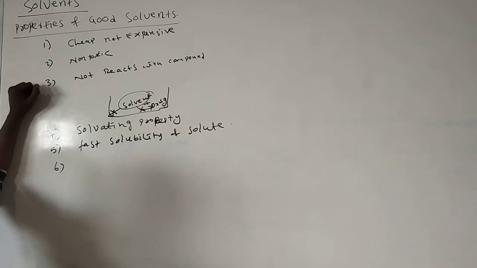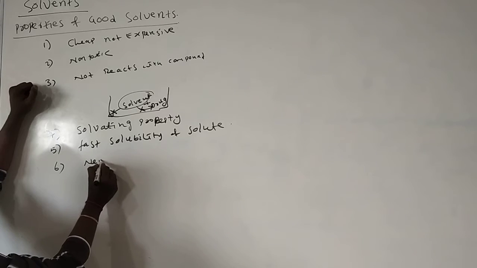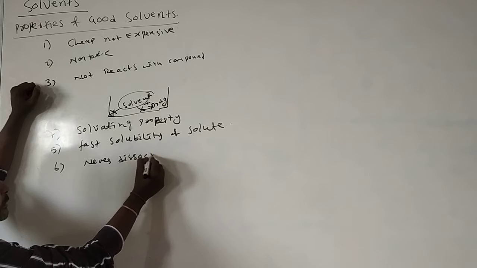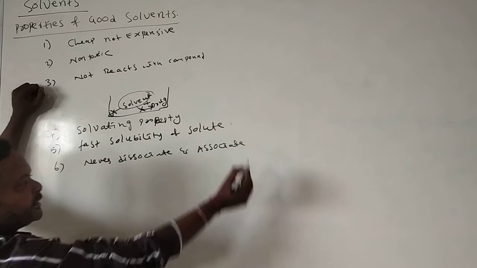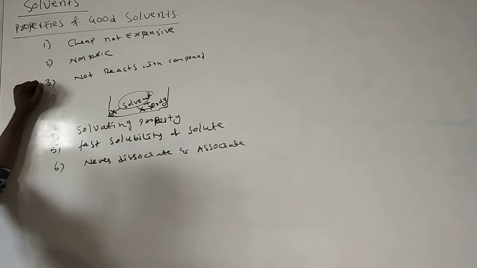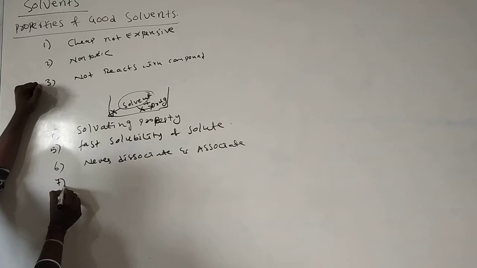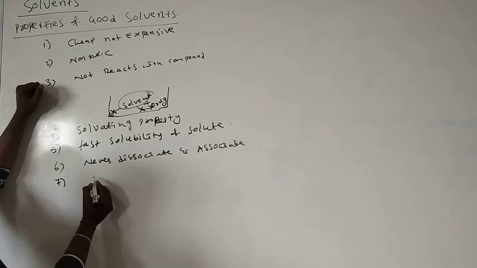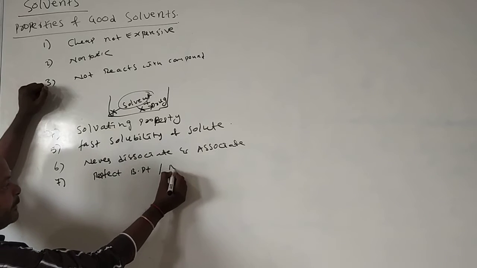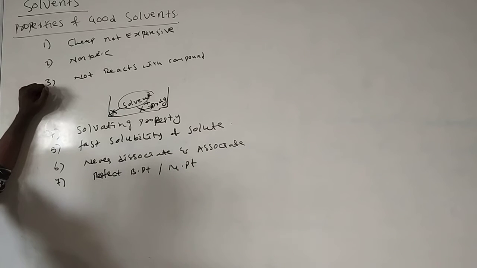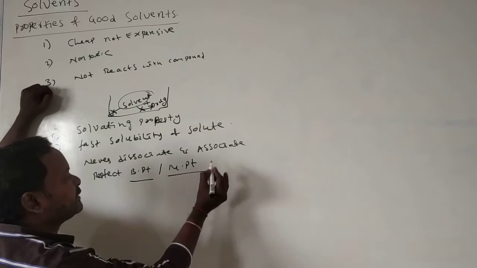Next, the solvent should never dissociate or associate in equilibrium or in the reaction medium. And the solvent should have the perfect boiling point and perfect melting point. Perfect means a fixed melting point and a fixed boiling point.